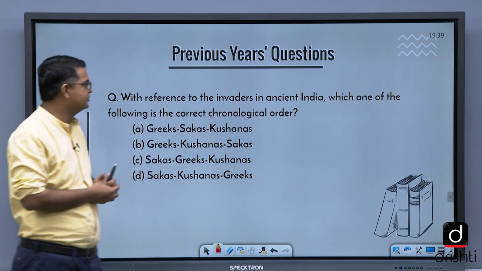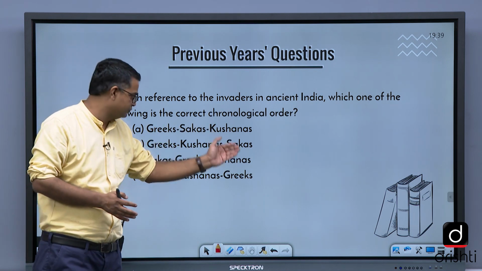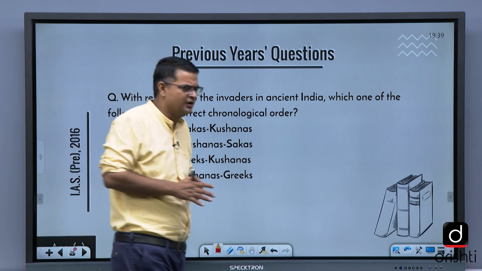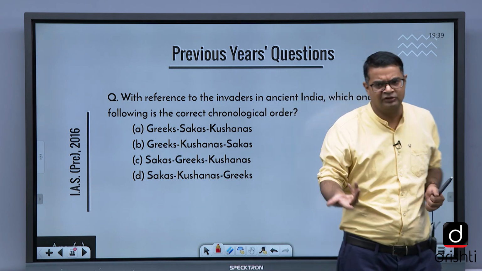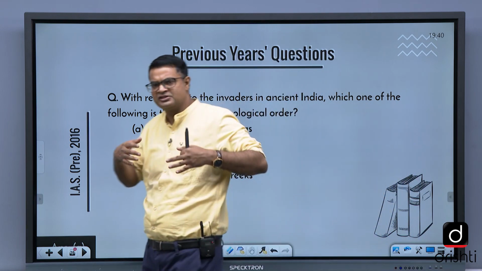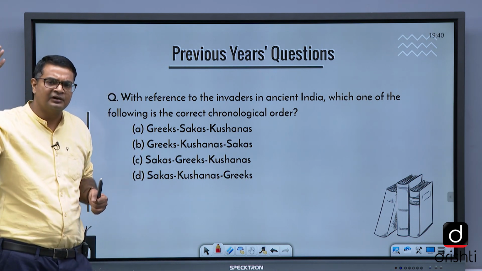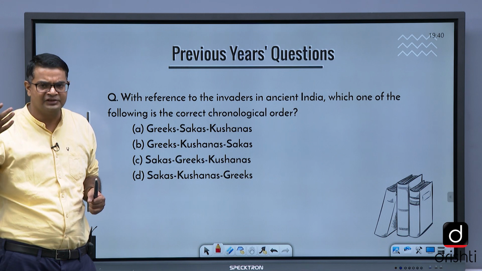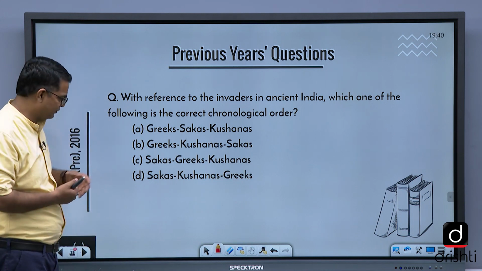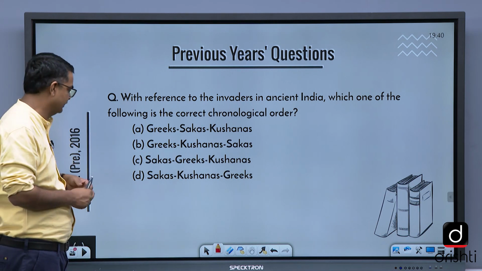With reference to the invaders of ancient India, which one of the following is the correct chronological order? Greek, Sakas, Kushans; Greek, Kushans, Sakas. Very general question they ask, very general, because see, the scope is not there. There is scope for 2 to 3 questions only. Even in that, Indus Valley Civilization and Vedic Age take a question or two, so the scope is not there. So in the post-Maurya period, the Buddhist architecture, that is the Gandhara and Mathura school of architecture, Gandhara is sculptural architecture that they focus on, and Amravati school of architecture. So they don't focus much on political history and stuff like that.